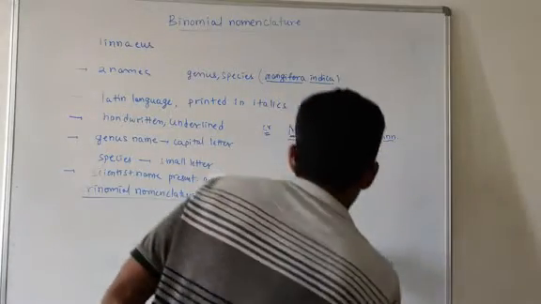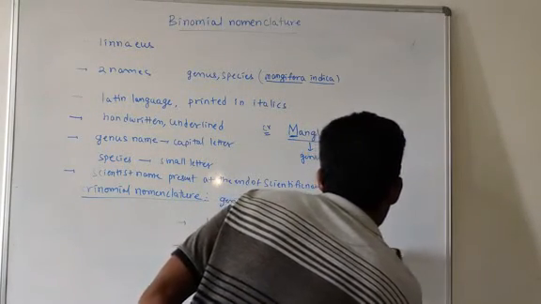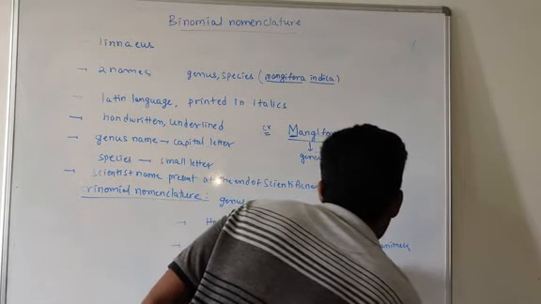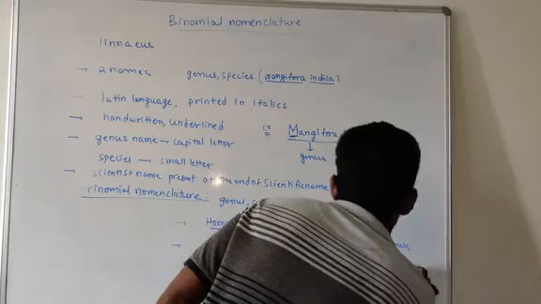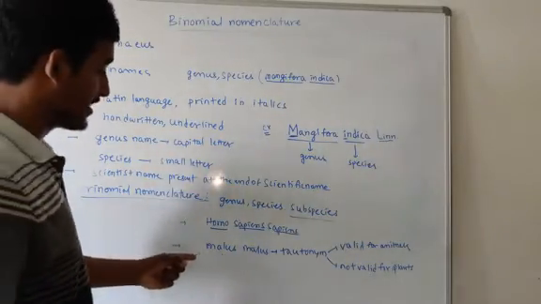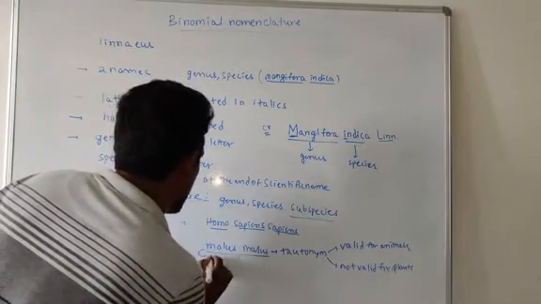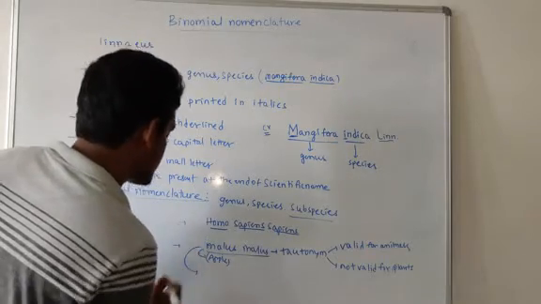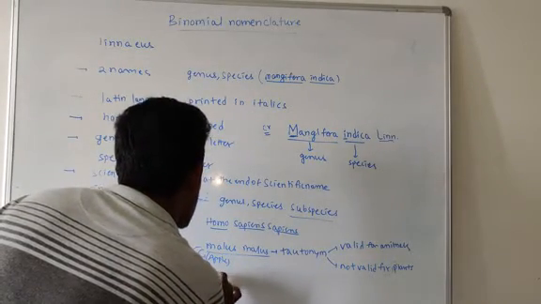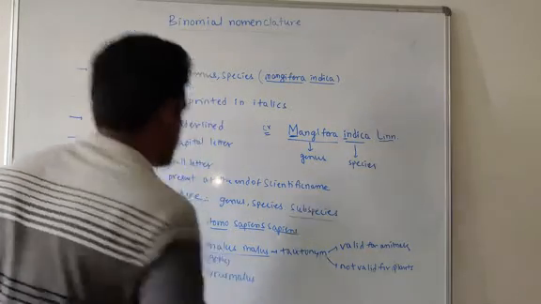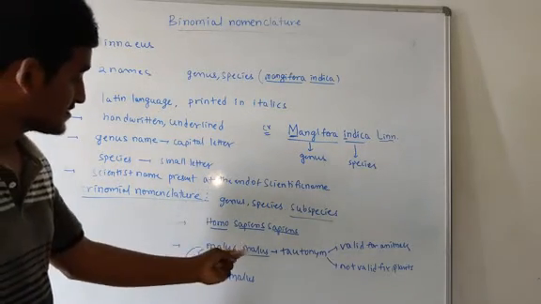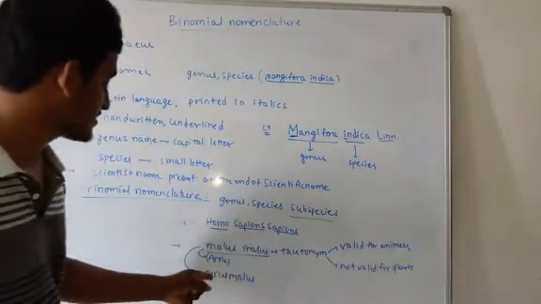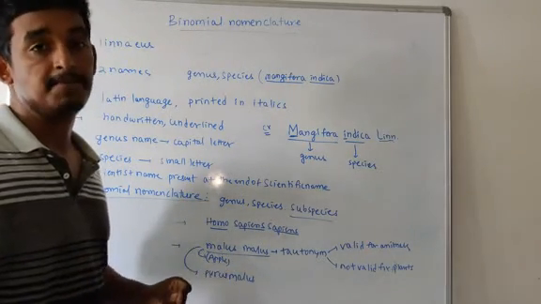Apple is a plant, so this name was changed into Pyrus malus, which is the actual name. Here the genus name and species name were both the same, so it was not valid for plants, and we changed it to Pyrus malus. Now it is the scientific name for apple.